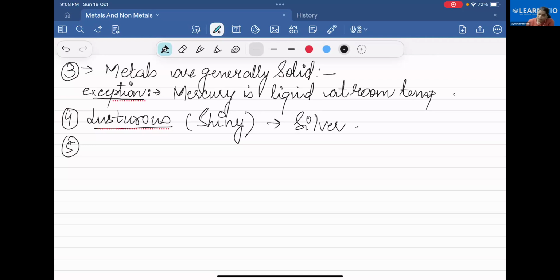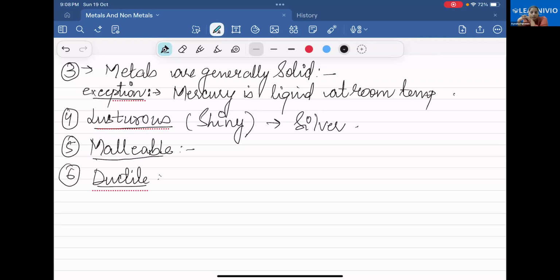Next physical property of the metal is malleability. You told me in the beginning, ma'am, metals are malleable, metals are ductile. But tell me, what is the density of lithium?